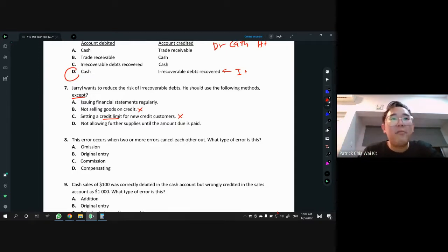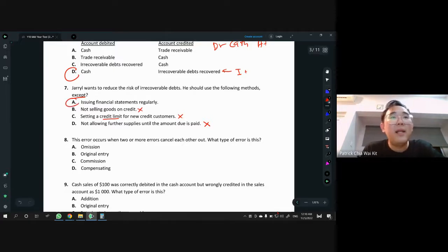D, not allowing further supply until the amount due is paid, meaning you do not sell anymore to that person until he pays off everything. Yep. So D is also not the answer. These are the things that I cross out, all the ways to reduce the chances of bad debt. Right, so A is the answer.